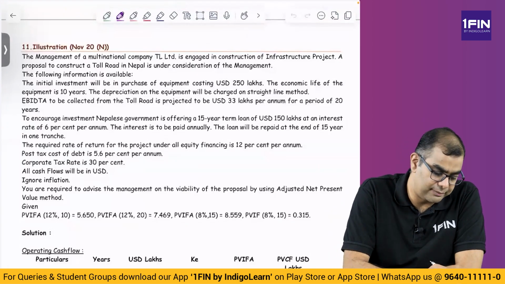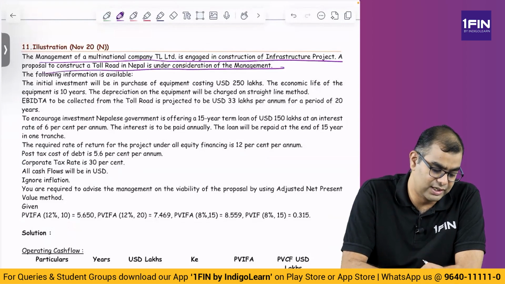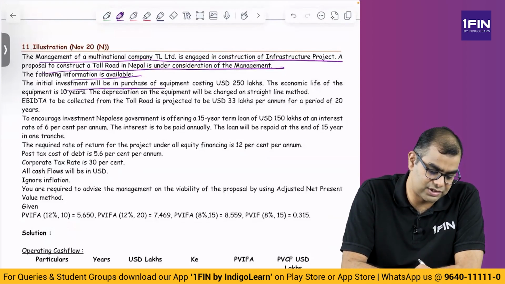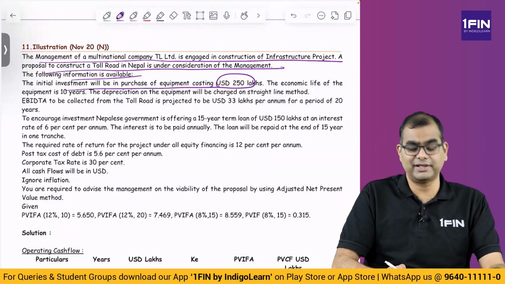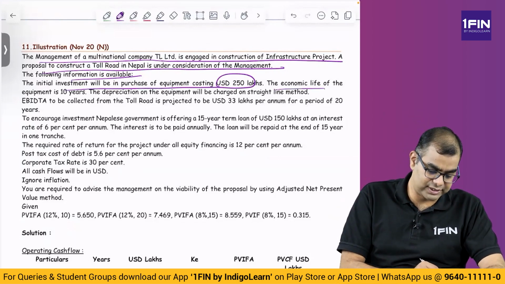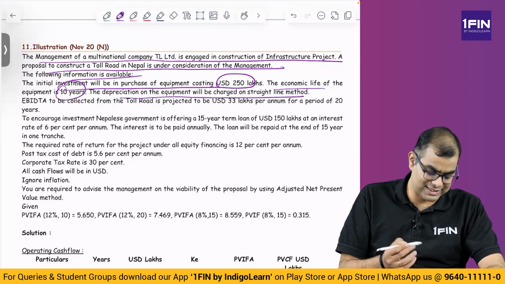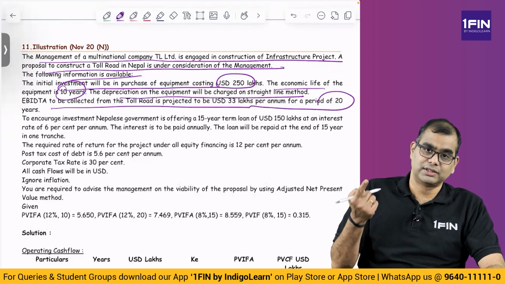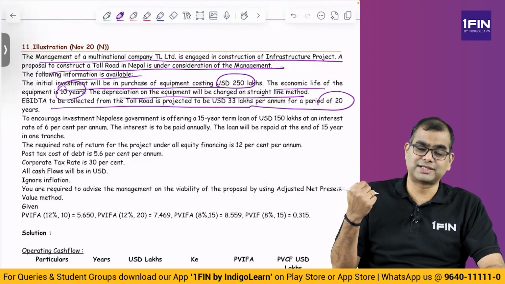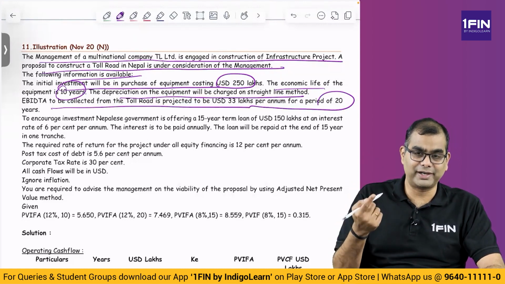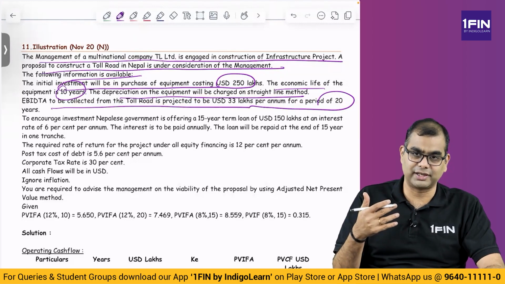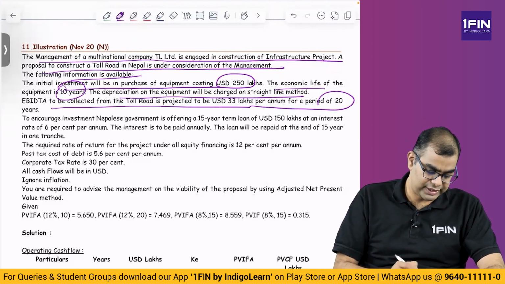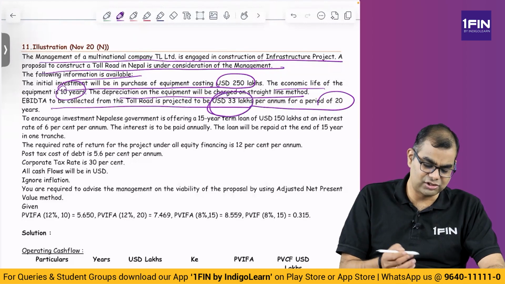So let us look at this question. Management of an MNC, TL Limited, is engaged in construction of infrastructure projects. A project to construct a toll road in Nepal is under consideration. The following information is available. Initial investment will be in the purchase of equipment costing 250 lakhs. See, the investment is USD 250 lakhs. The economic life of the equipment is 10 years. Depreciation of the equipment will be charged on SLM. Very simple. EBITDA to be collected from toll road is 33 lakh per annum for 20 years. So the toll is collected for 20 years, but the initial purchased equipment is depreciated only over 10 years. Okay. This is also given in USD only.